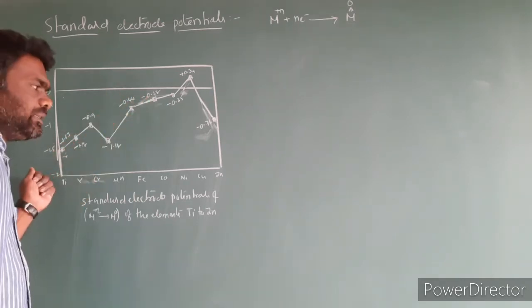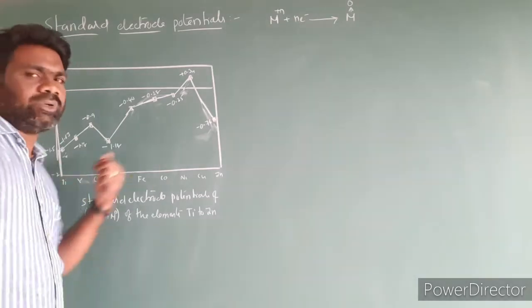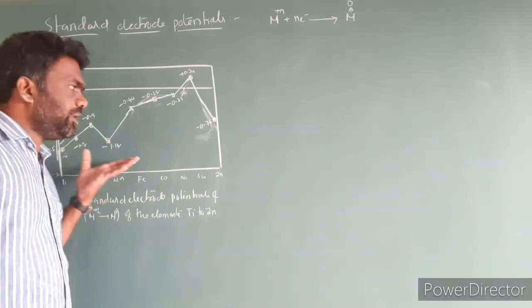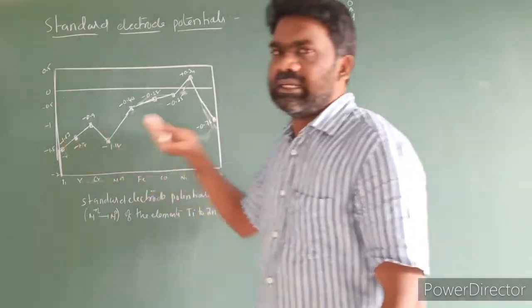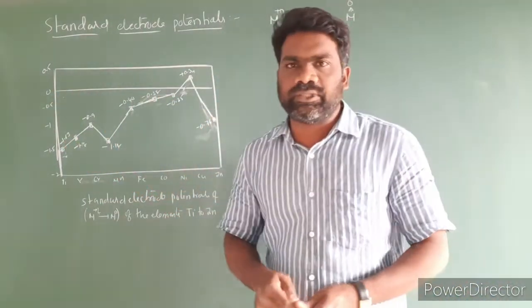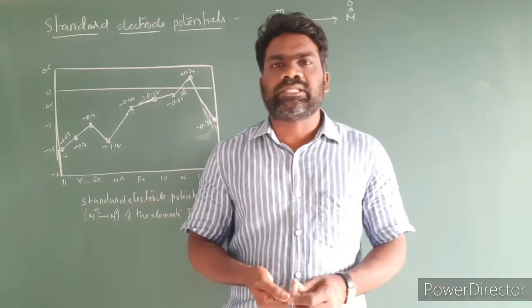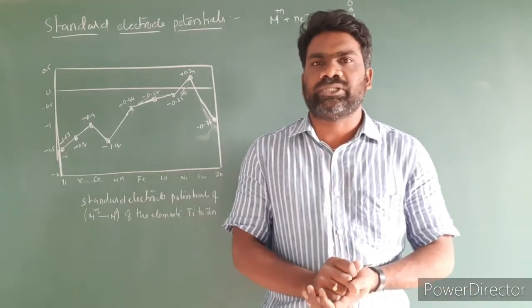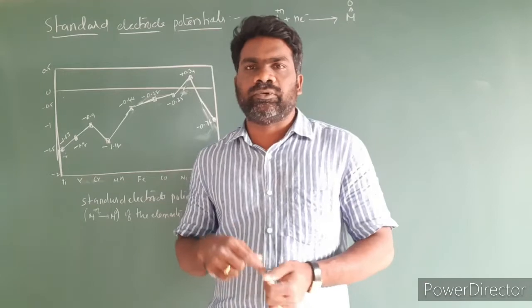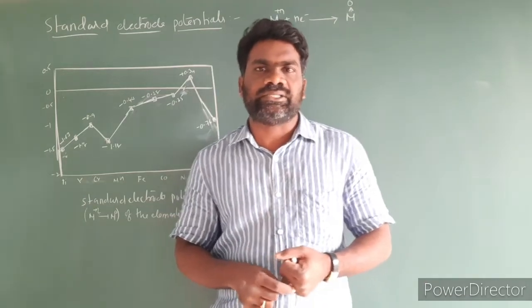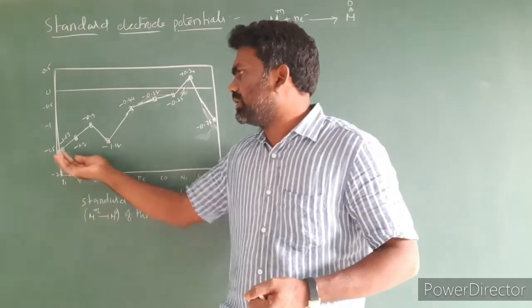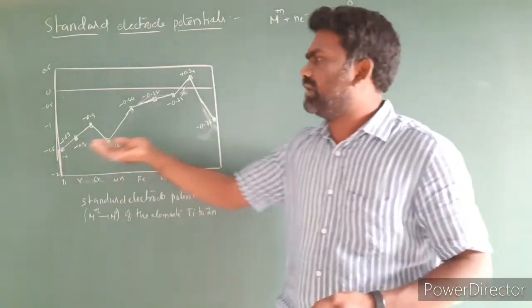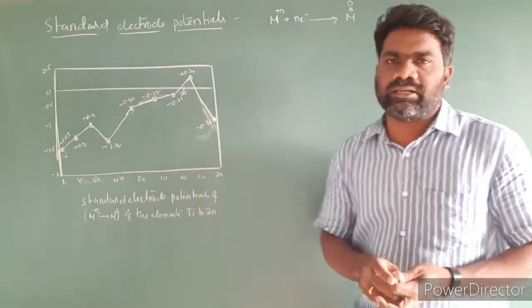So in general, the negative values decrease from left to right. This is mainly because of the increasing sum of the first and second ionization enthalpies. Due to this increase, the negative values of the standard electrode potentials decrease from left to right. This is a general trend.